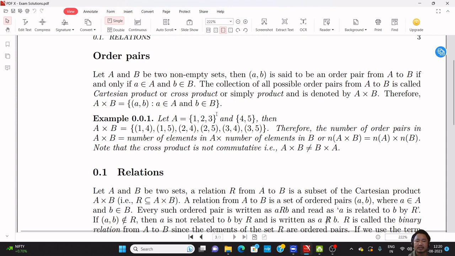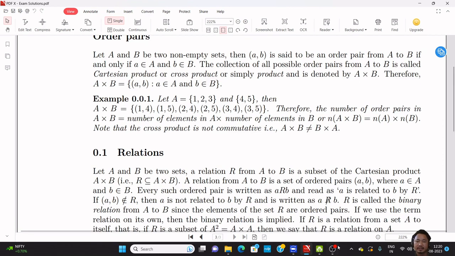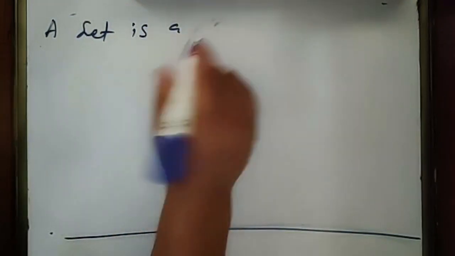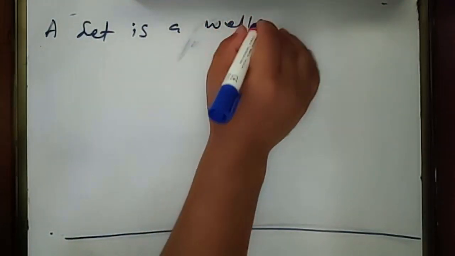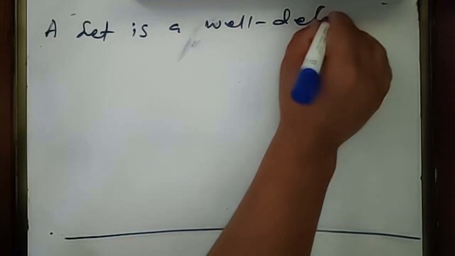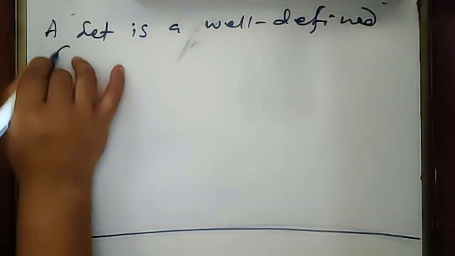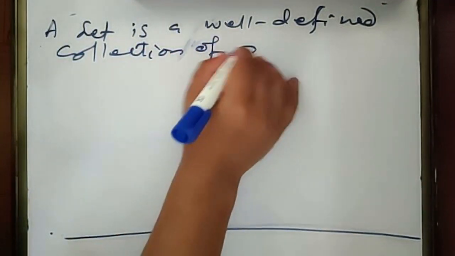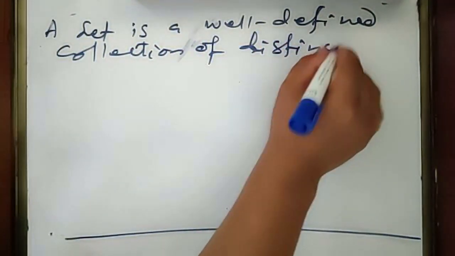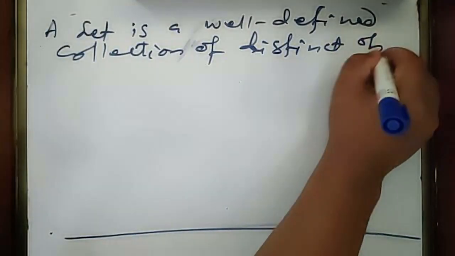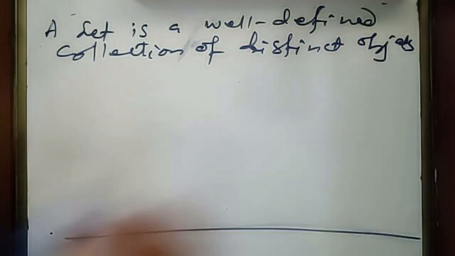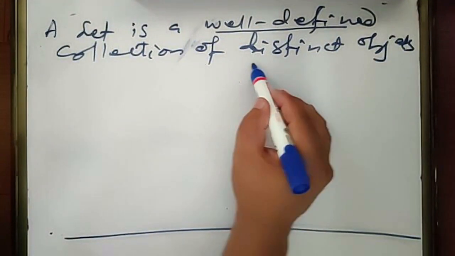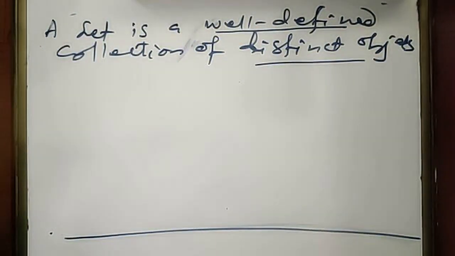First, let us discuss what is set. Set is a well-defined collection of distinct objects. So we need to understand two things here, what is well-defined and what is distinct object.